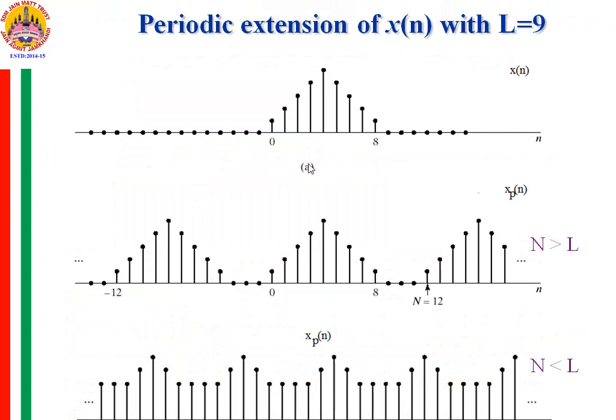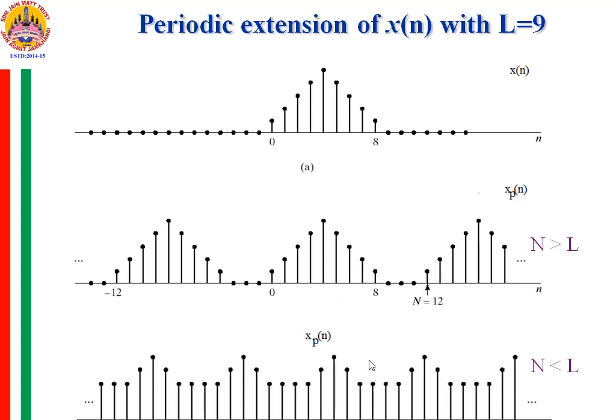See here, this is x of n, where the length of x of n is considered as 0 to 8. And if you want to subsample the X of omega with capital N, the number of samples you consider in X of omega being equal to 12, then only is it possible to recover the 8 samples from xp of n.